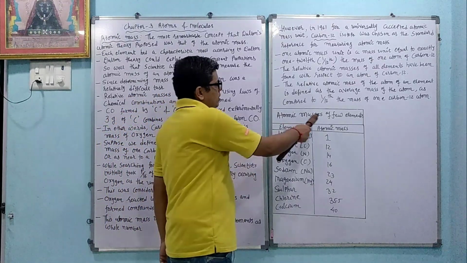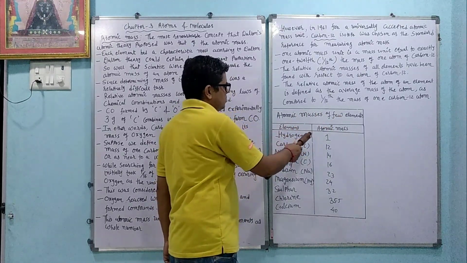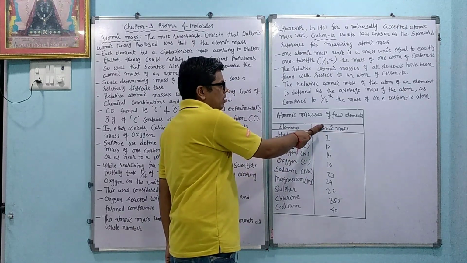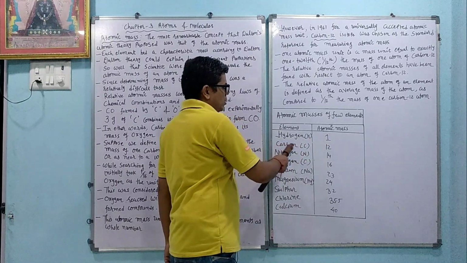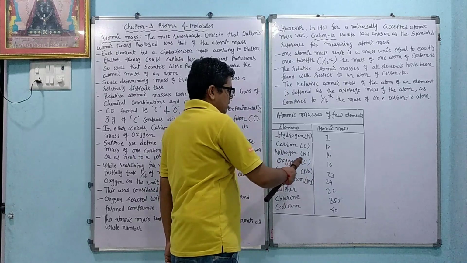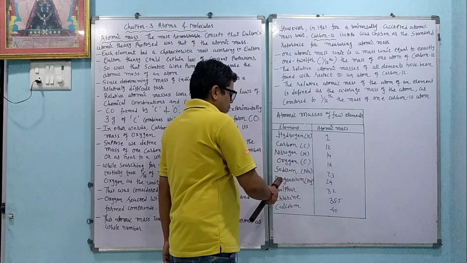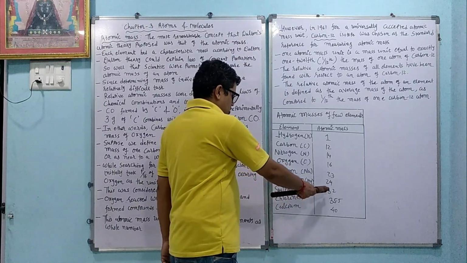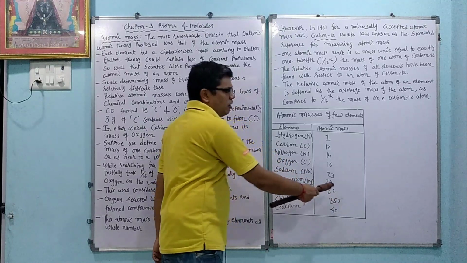Here in the table the atomic masses of a few elements are given. This atomic mass is found by the relative mass of carbon-12. Hydrogen atomic mass is 1, carbon is 12, nitrogen is 14, oxygen is 16, sodium is 23, magnesium is 24, sulfur is 32, chlorine is 35.5, because we take the average of two atoms.